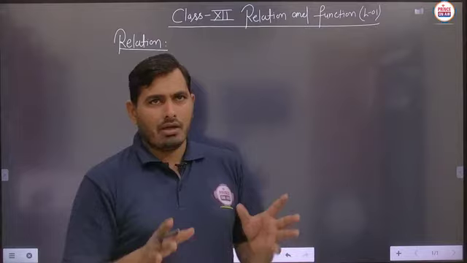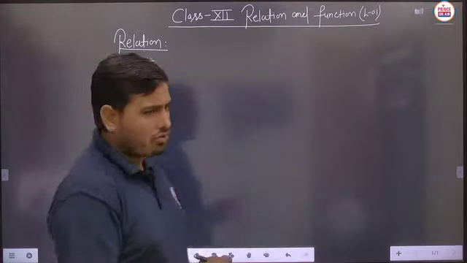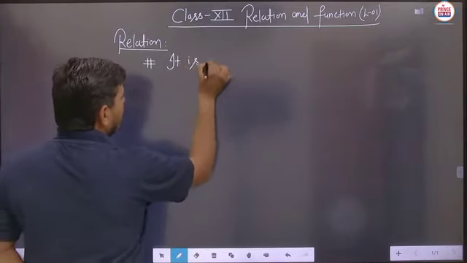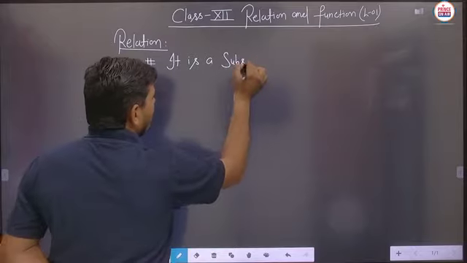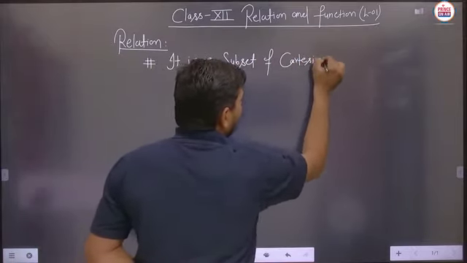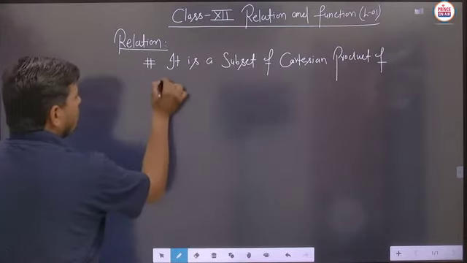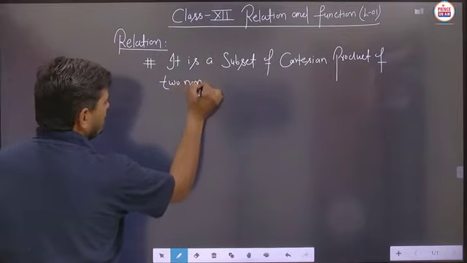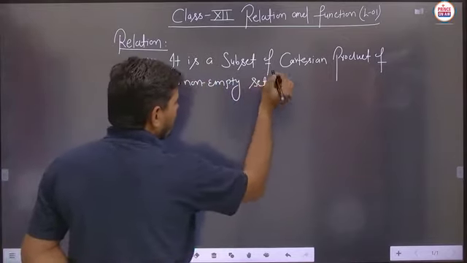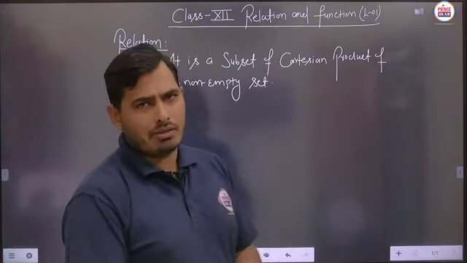And we can say that a relation is a subset of the Cartesian product of two non-empty sets. So a very basic definition is to be written here: it is a subset of the Cartesian product of two non-empty sets.